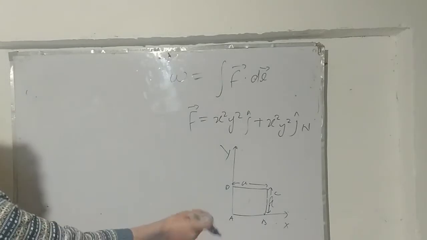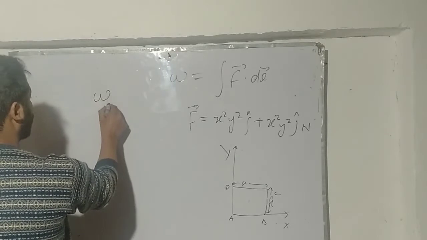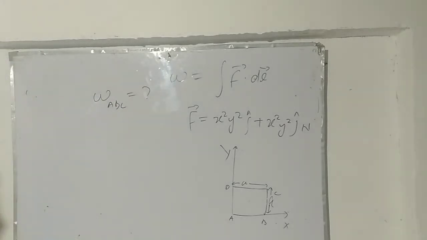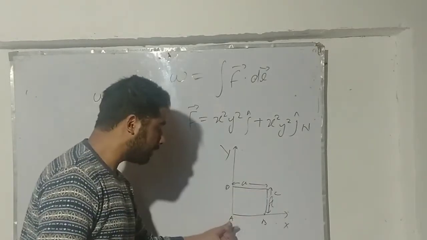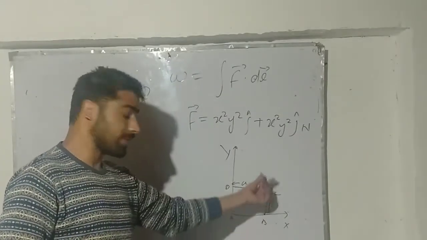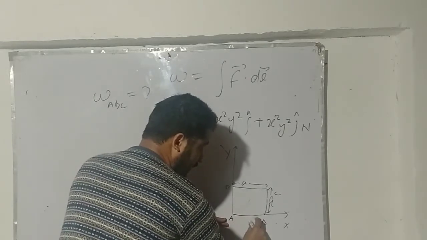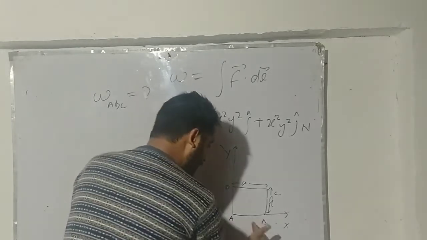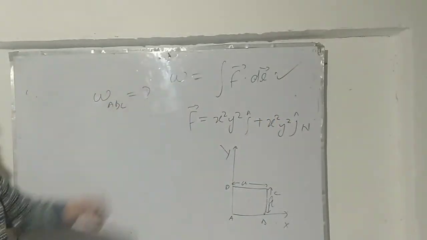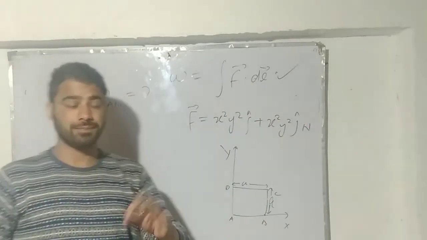If the question asks me to calculate the work done along the path ABC, I need to calculate it along ABC because this equation is valid here. The particle displacement is different for each linear piece, in one direction for this piece and different for that piece. That's why I use this equation, which will take care of everything. So the problem I have is based on this kind of setup.